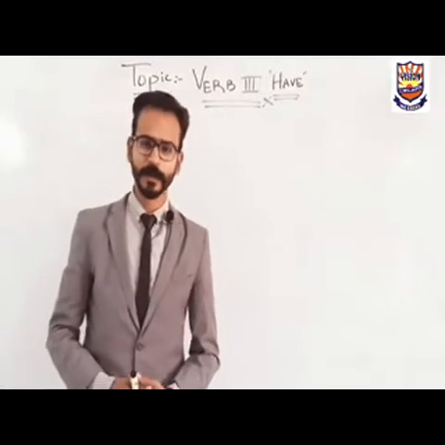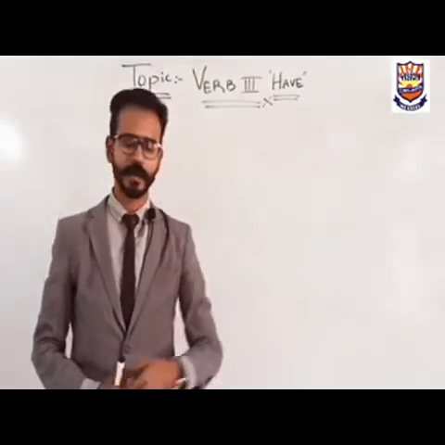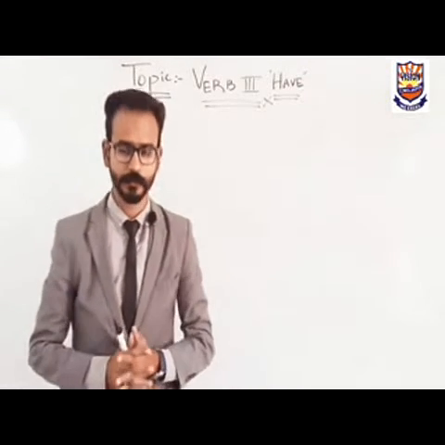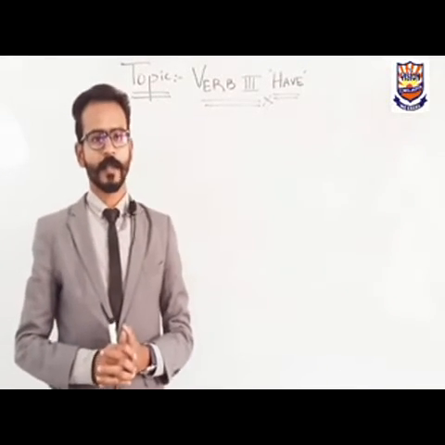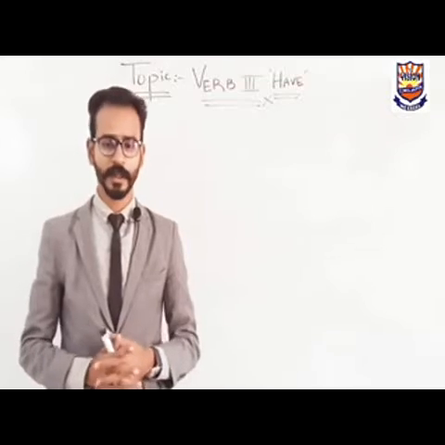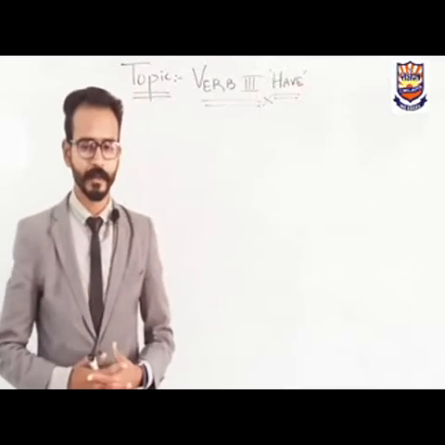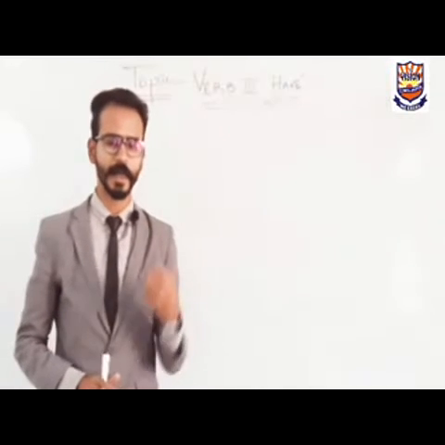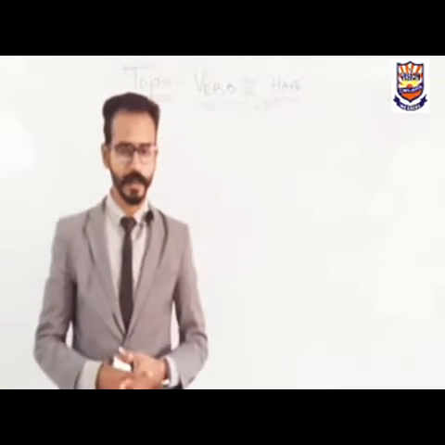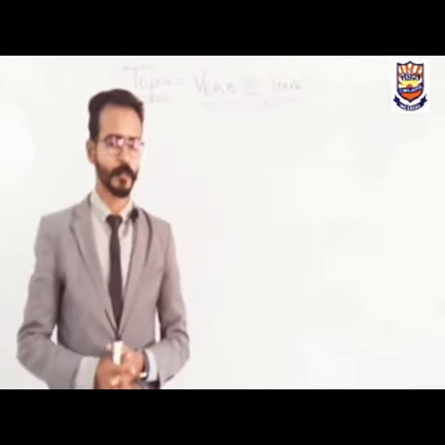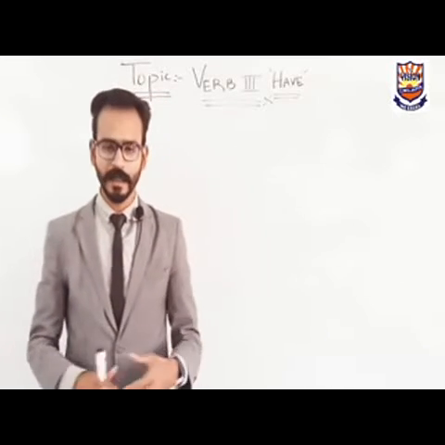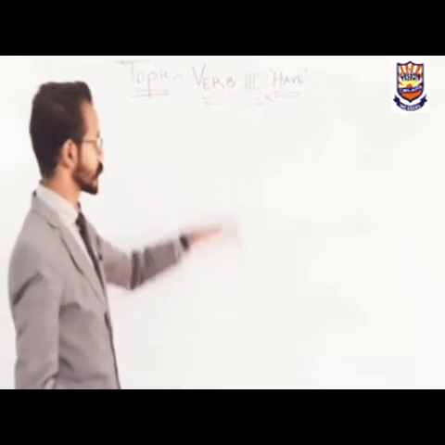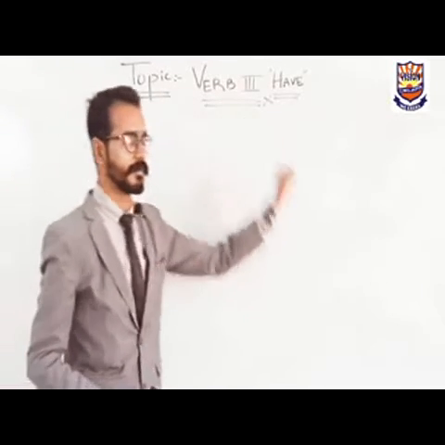As you remember, in the last class we discussed the past participle and perfect tenses. We used a helping verb in that topic: when making perfect tenses, we were using the helping verbs have, has, had, will have. So today we are going to discuss another use of this word have. Our topic is verb 3 have.